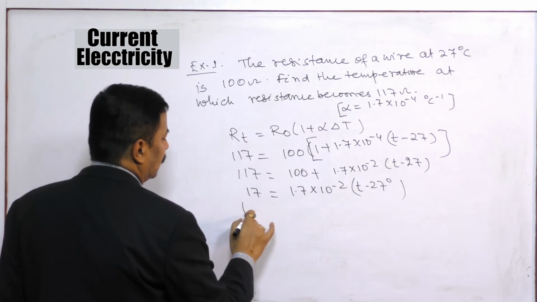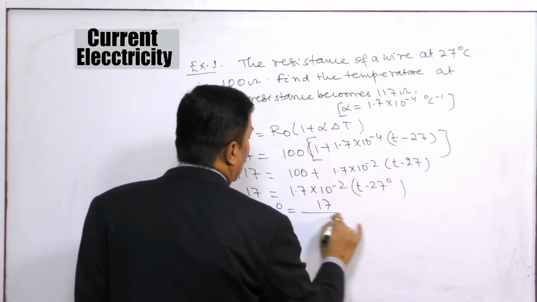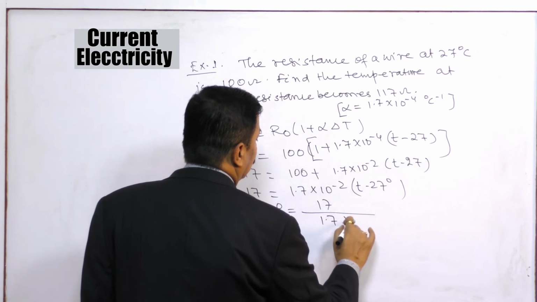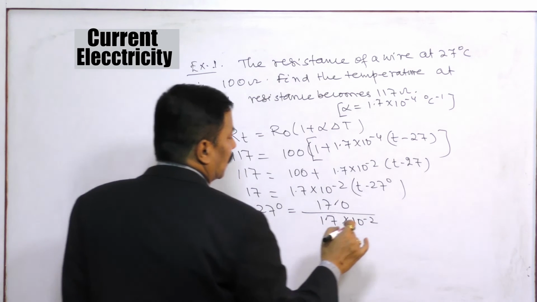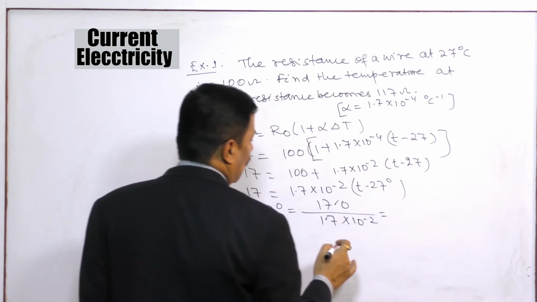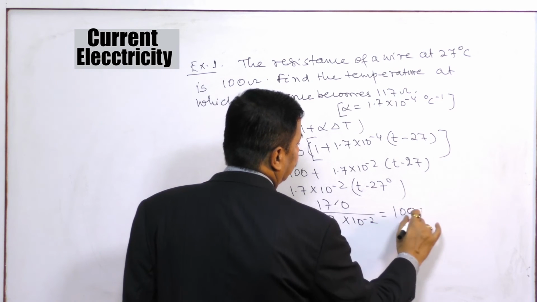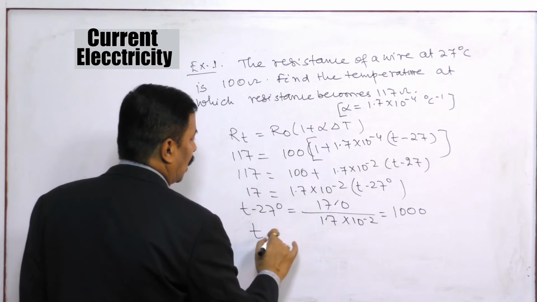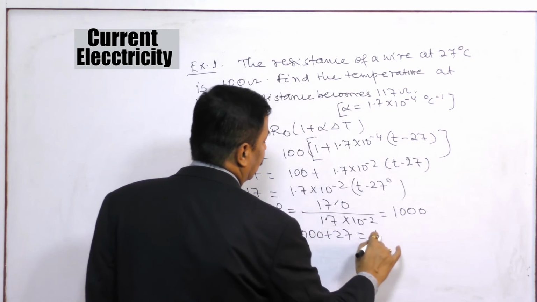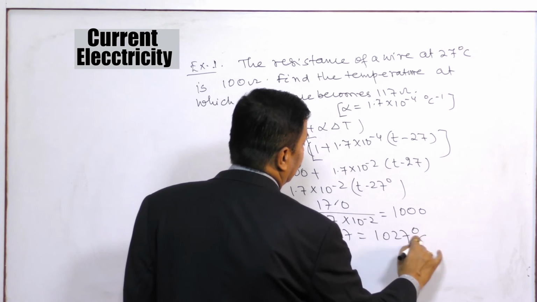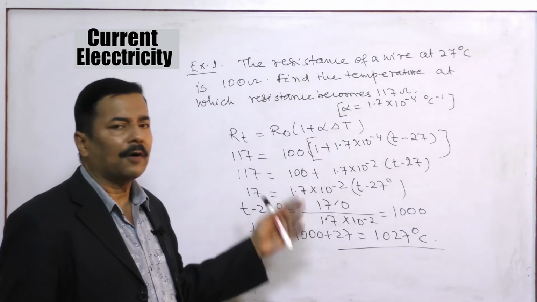That is T minus 27 degrees is equal to 17 by 1.7 into 10 to the power minus 2. This will cancel, so this is your 1000. So T is equal to how much? 1000 plus 27, that is 1027 degrees centigrade. This is your answer.